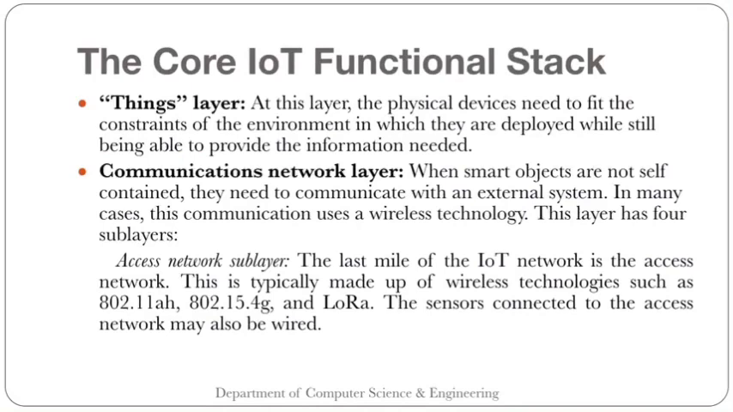The last mile of the IoT network is the access network. This is typically made up of wireless technologies such as 802.11ah, 802.15.4g and LoRa. The sensors connected to the access network may also be wired. So that can be wired or wireless.